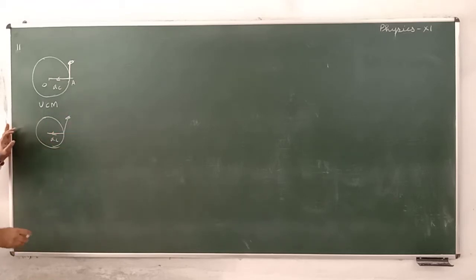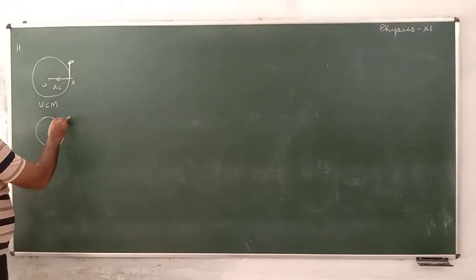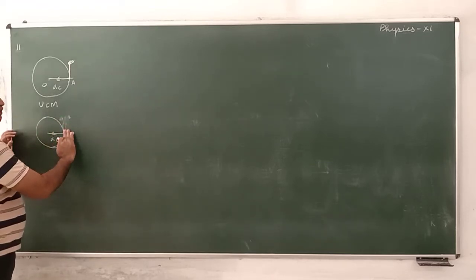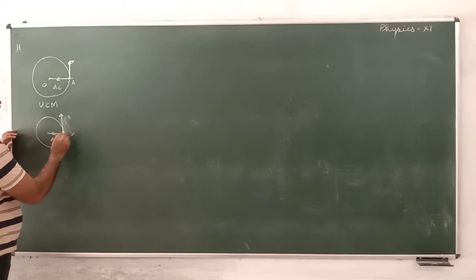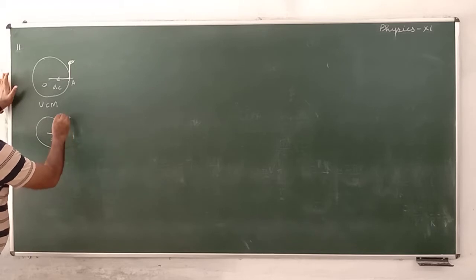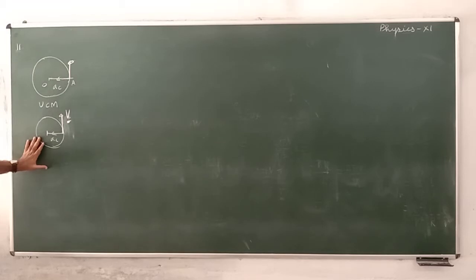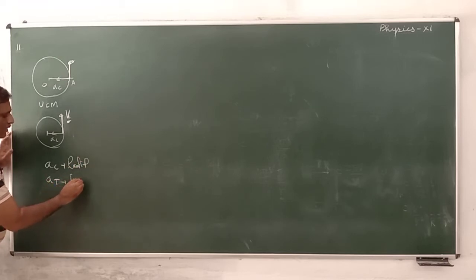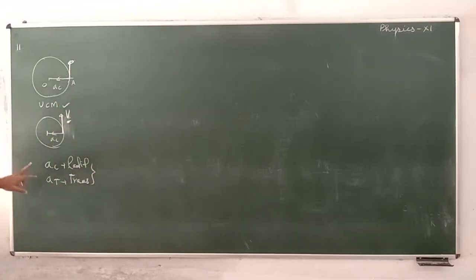The acceleration has both components, transverse as well as radial. Now the velocity, even in non-uniform motion, its direction is always tangential, transverse. Velocity can never be radial. Velocity is always tangential. But in non-uniform motion, acceleration has both components, one radial and one transverse, AT. So in this case, velocity is transverse, but acceleration has a radial and a transverse component.